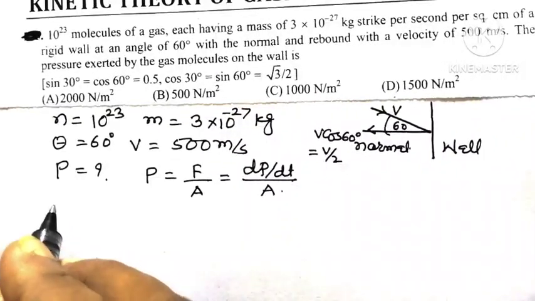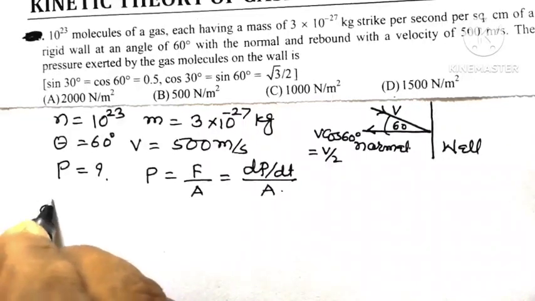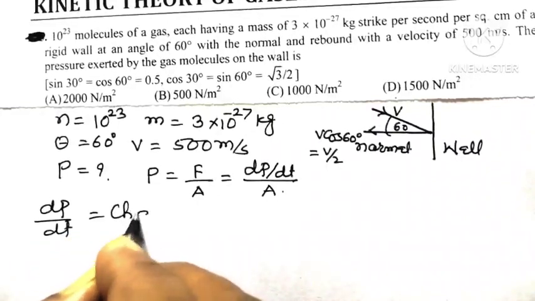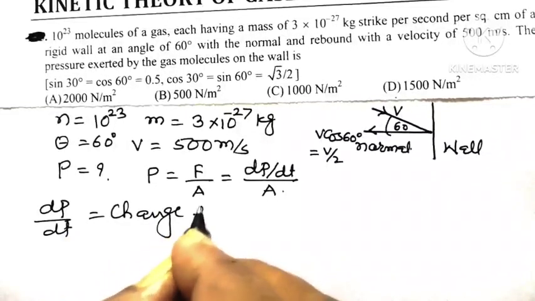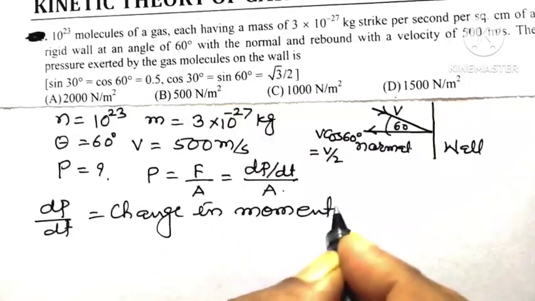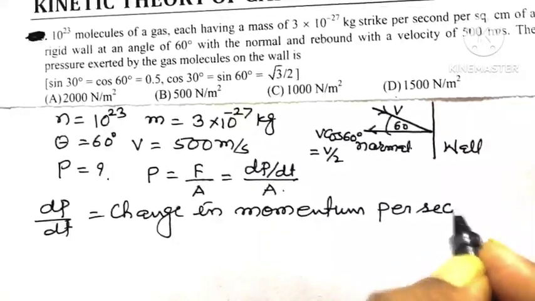So remember, dp by dt is the change in momentum per unit time, means change in momentum per second.